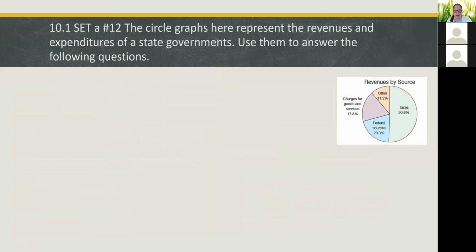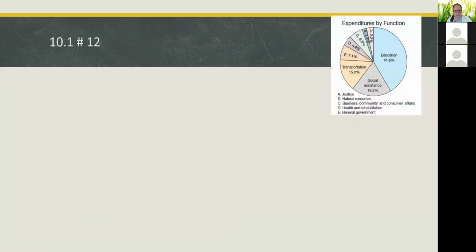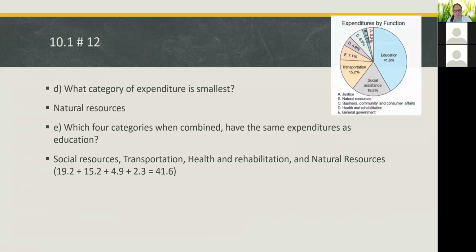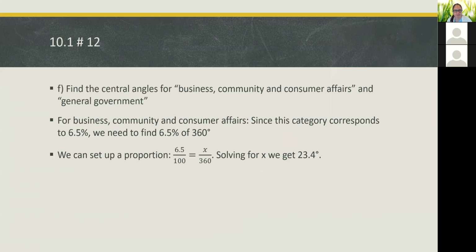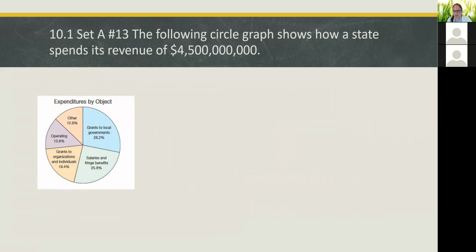All right, and then on the circle graph, we figured out taxes were the largest source of revenue. And we found the central angle. Did we do this one already? Yep, already saw that one. Okay. Okay, and then number 13. I don't think we did this one. Did we do this one?